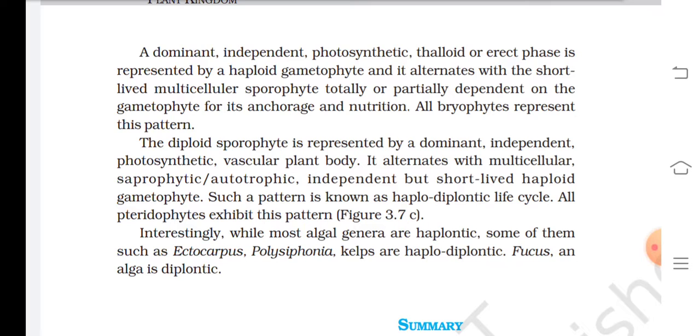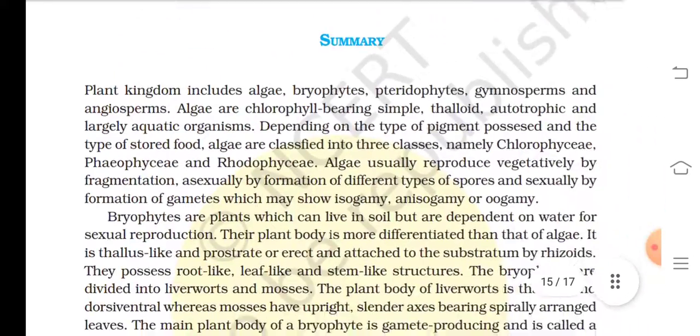Interestingly, while most algal genera are haplontic, some of them, such as Ectocarpus, Polysiphonia and kelps, are haplodiplontic. Fucus alga is diplontic.